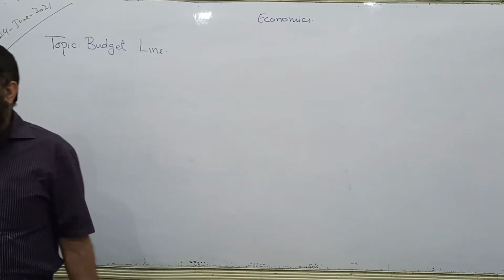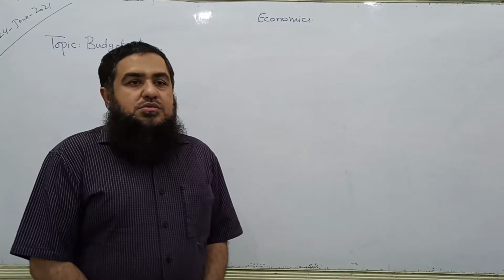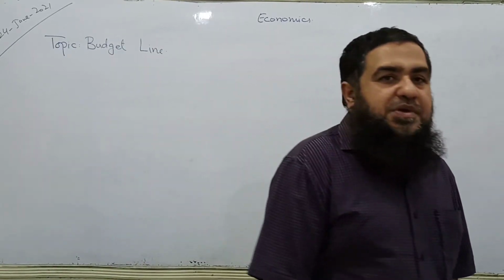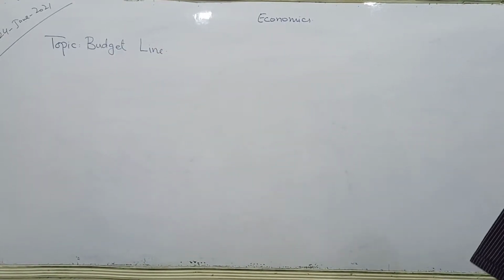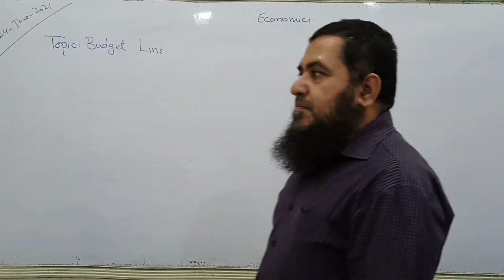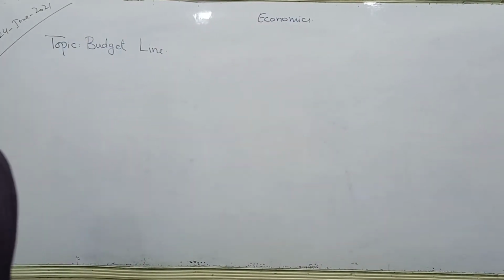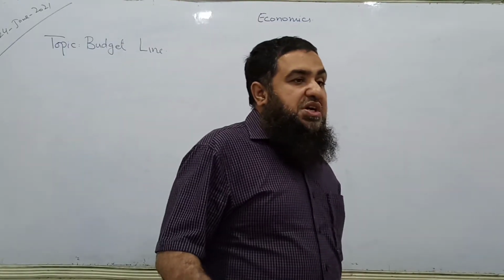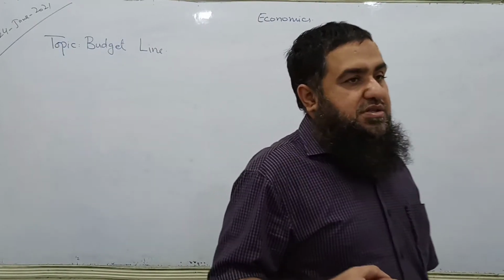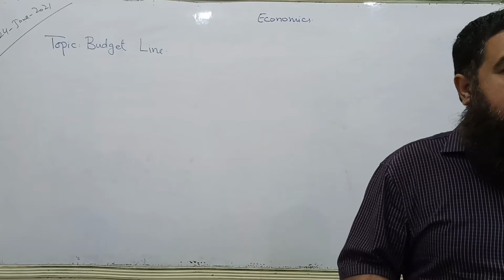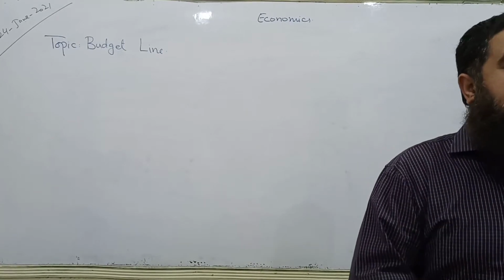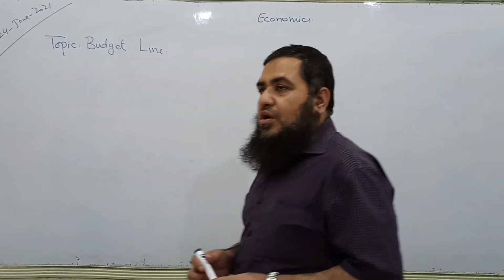Bismillahirrahmanirrahim. Today we are going to analyze consumer behavior by another approach, which is called the ordinal approach. Previously we were talking about consumer behavior when utility could be measured in terms of numbers, and we developed the consumer analysis by using two laws.